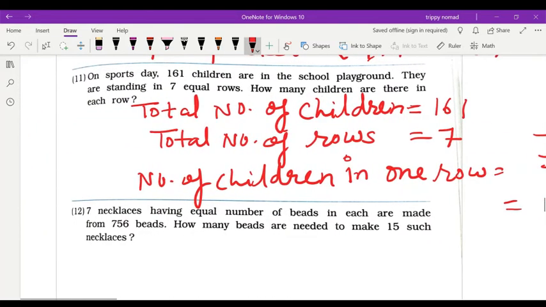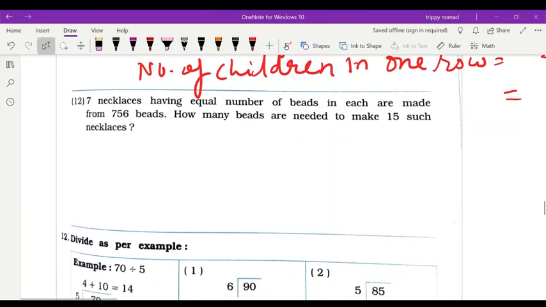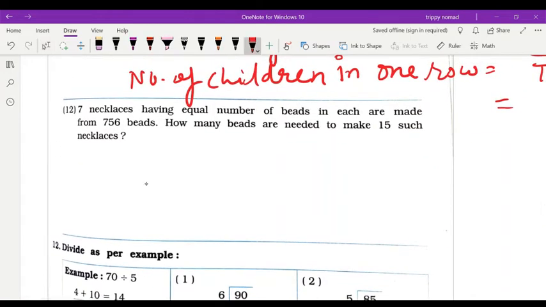Now question number 12. 7 necklaces having an equal number of beads in each are made from 756 beads. Same way, children, there will be two parts of this question. How many beads are needed to make 15 such necklaces?